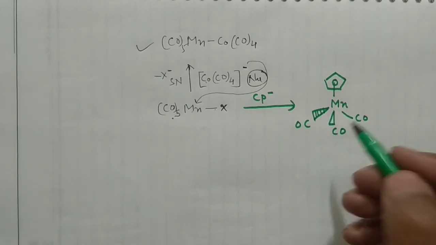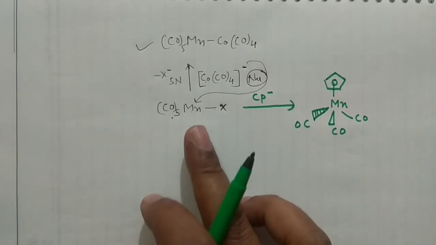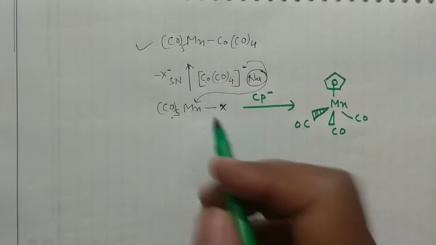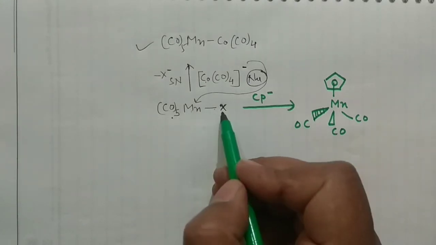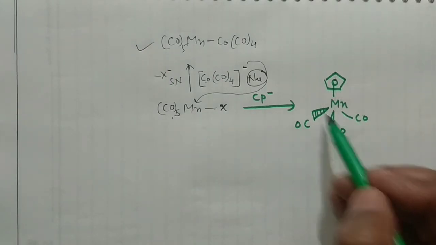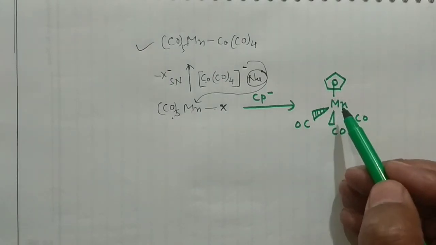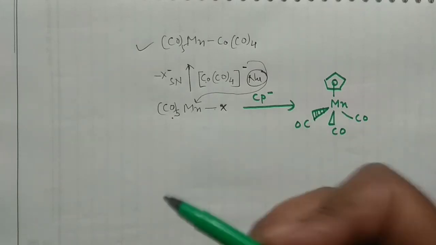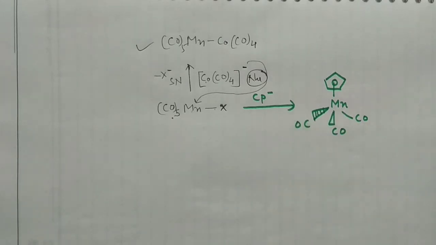This compound you can prepare, and you can see the hapticity is changing here. In that case, it is attached with 5 here and 1 here, so hapticity is 6. And in that case, 5 here, 6, 7, 8, so here hapticity is 8. So hapticity is also changing. So this is one way.